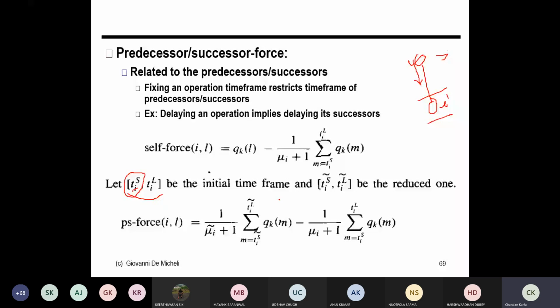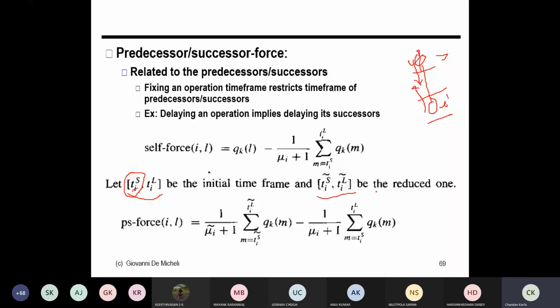You can consider it the other way also. Suppose I try to schedule this operation early, it might impact this operation, and that is why this TL changes. So it's basically either you consider from predecessor to successor or successor to predecessor. In the generic case, either one of them will get impacted.